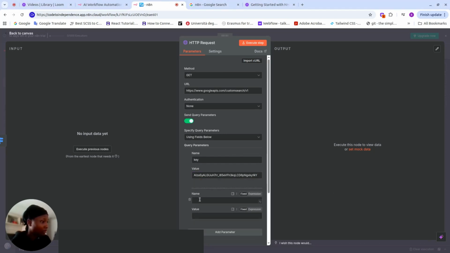We are not adding any authentication, but I'm adding a query parameter and I want to use the fields below. So my key, this is for my custom search in short. Then I'm going to add the ID. We call it here CX.